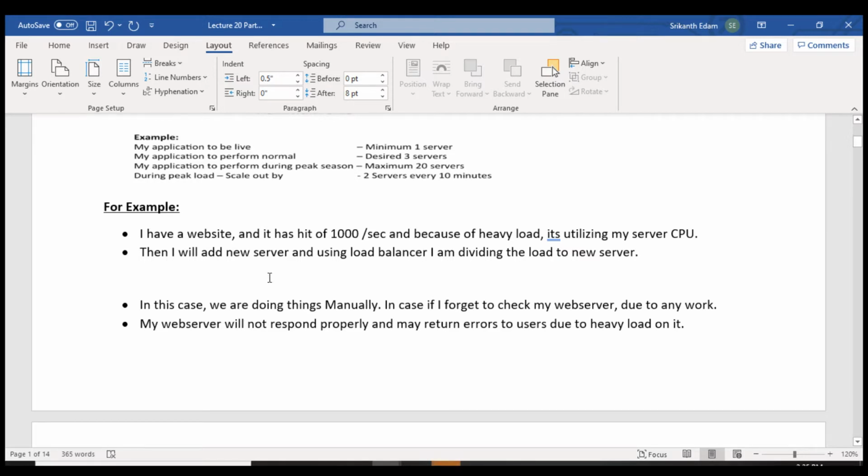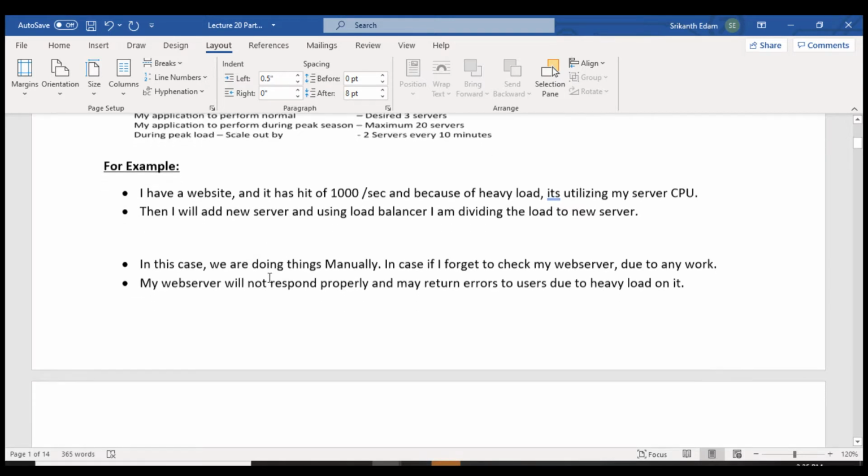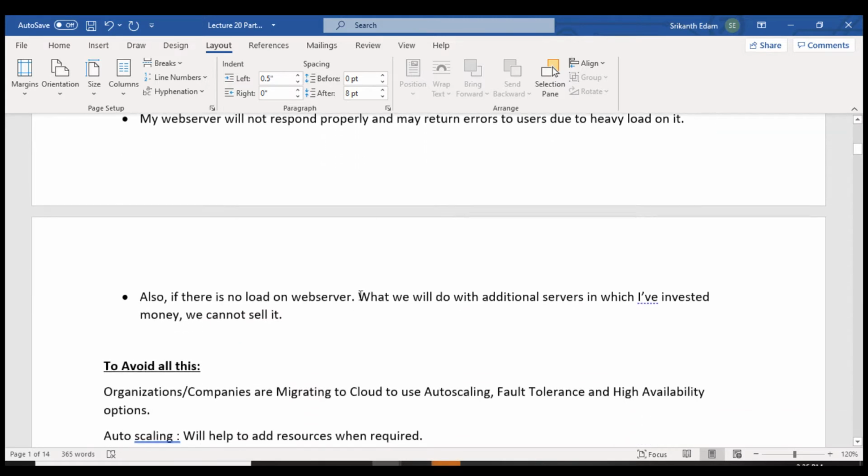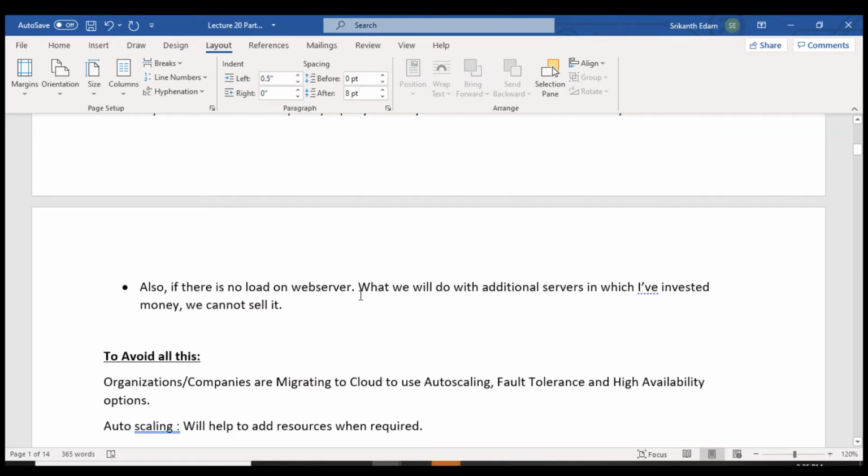But if we observe here, we are doing things manually. In case I am busy and I forgot to check my web server load, my web server will go down and it will start returning errors to the users, right? And in case there is no load on my web server, what do we do with the additional web server which we added? We already invested money in it, right? We cannot sell it, we have to keep it for when there is a requirement.